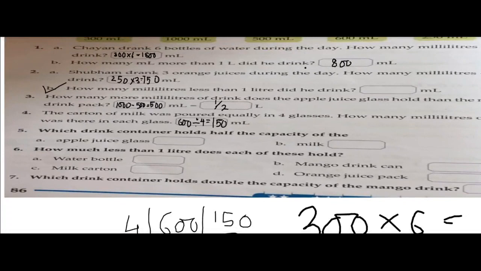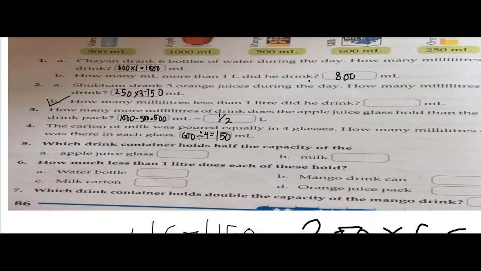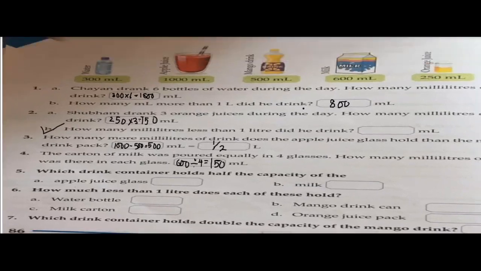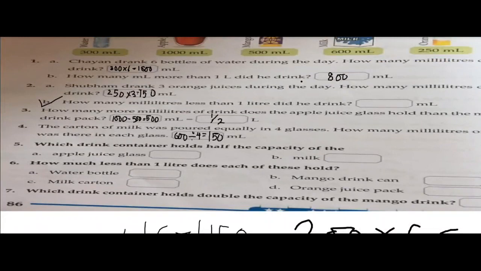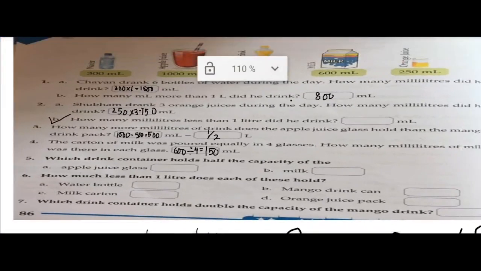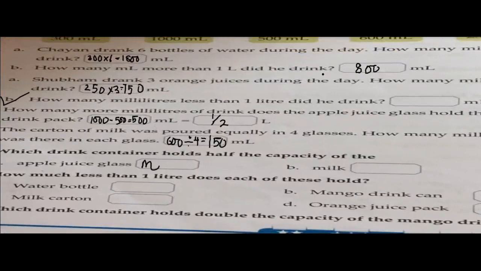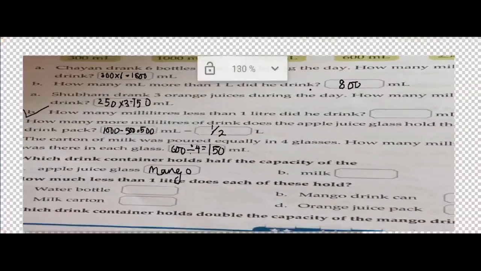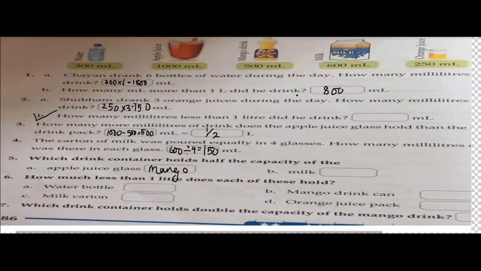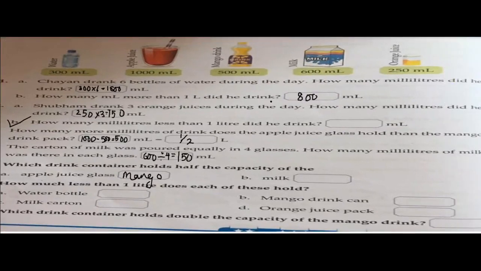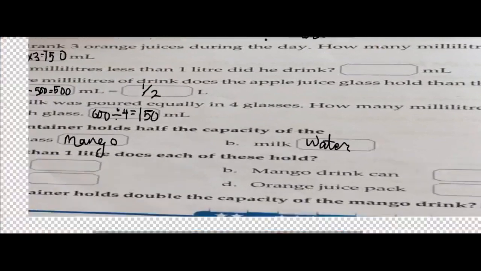Which drink container holds half the capacity of the apple juice glass? So the apple juice glass is 1000 ml, so it will be mango. Yes, you will write mango, because the mango juice bottle has a capacity of 500, and milk is 600. Now which drink container holds half the capacity of the milk? That will be water, because we have the water bottle of 300 ml only. That will be water, 600 divided by 2.